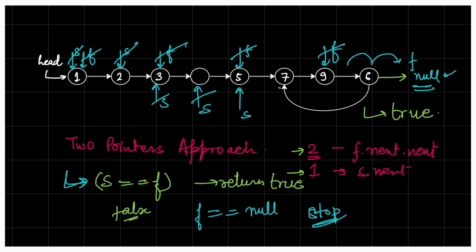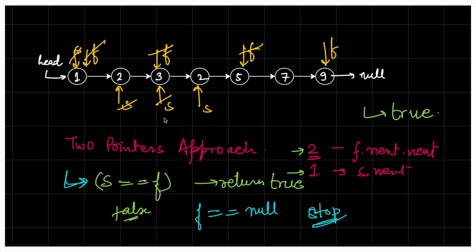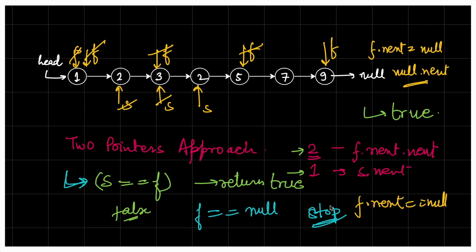Let's try to understand one more thing. Let's say we have an odd number of nodes. Again slow and fast will point to the head of the linked list. Fast will move by 2 positions, slow will move by 1 position, and this repeats. At this point, if we do one more iteration, what will happen? Fast dot next is equal to null, and we will try to do null dot next. That will give us an error.